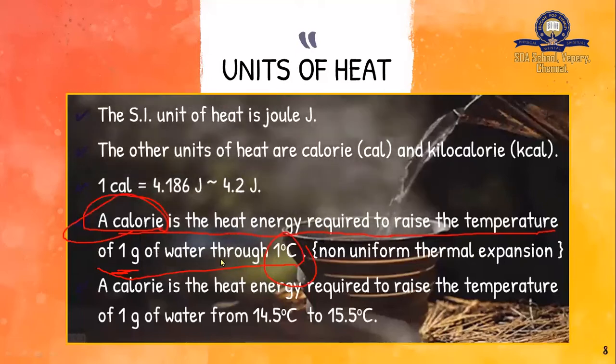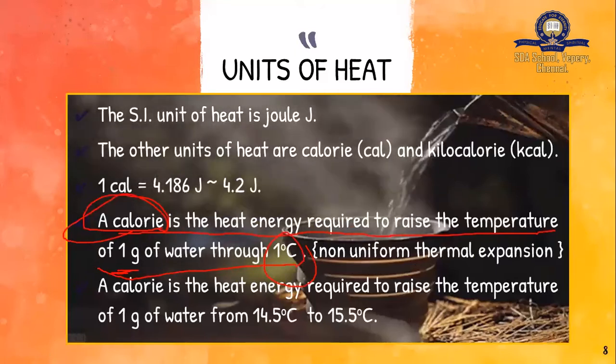So this 1 degree Celsius is not a very good way of defining a calorie, because at one temperature water will expand, and at another temperature water will compress.